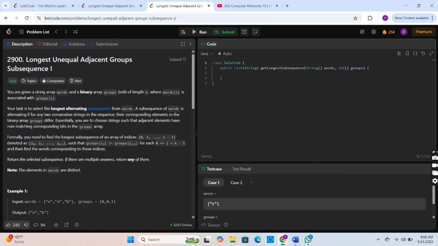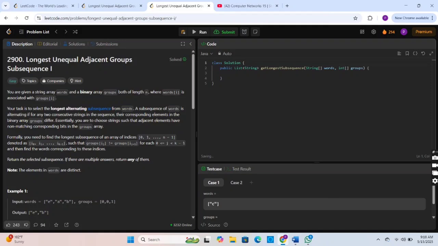Hi guys, today we are going to solve LeetCode question number 2900, which is Longest Unequal Adjacent Group Subsequence 1. The description says that you are given a string array words and a binary array groups, both of length n, where words[i] is associated with groups[i]. Your task is to select the longest alternating subsequence from words.